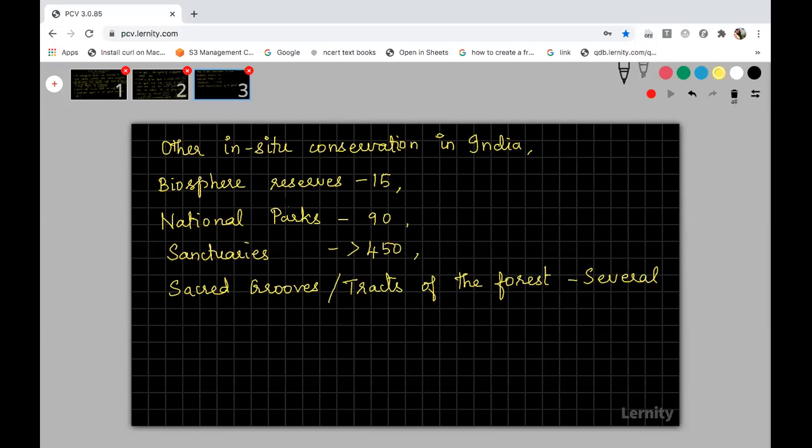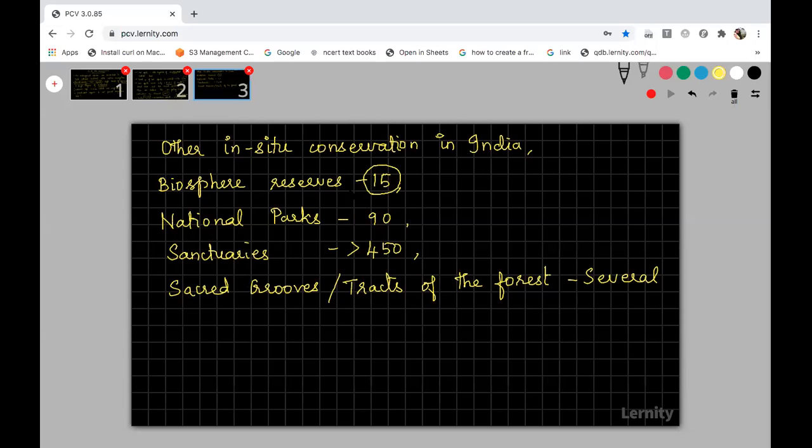Okay, so coming to biosphere reserves, the number of biosphere reserves in India is about 15, but when you go worldwide, it will be more. The biosphere reserves represent the natural biome. There you will have some unique biological community. I'll tell you each one of them. Biosphere reserves are a natural biome and will have some unique biological community.